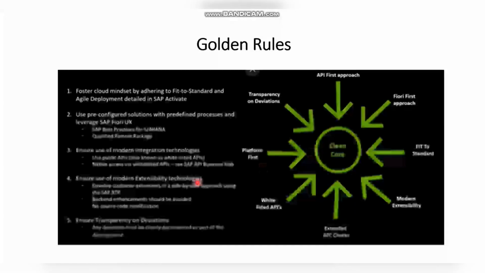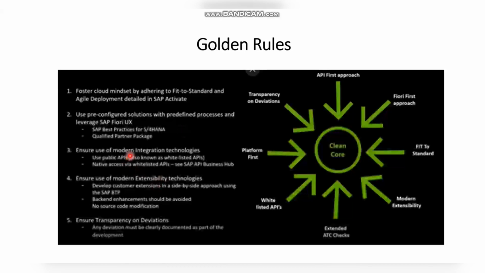And we have five golden rules in RAP, for the clean core approach. The first one is fit to standard mindset and agile development in SAP Activate. So we are fitting it into standard. That makes our first golden rule, and we have to use the pre-configured solutions and processes. What we are doing here is whatever is already present, we are utilizing that. We are not going to create another.